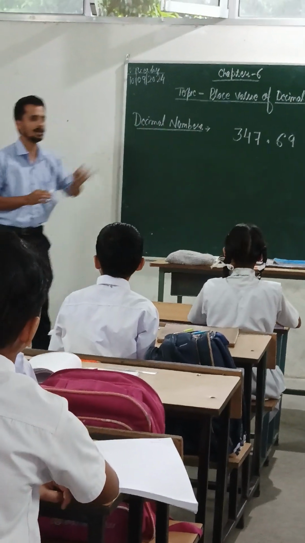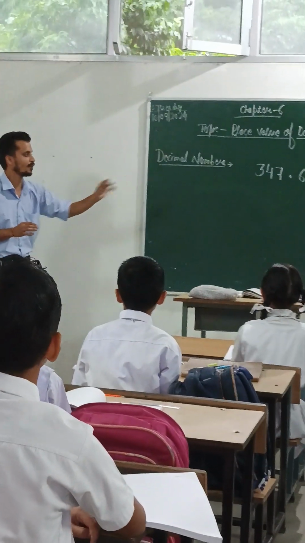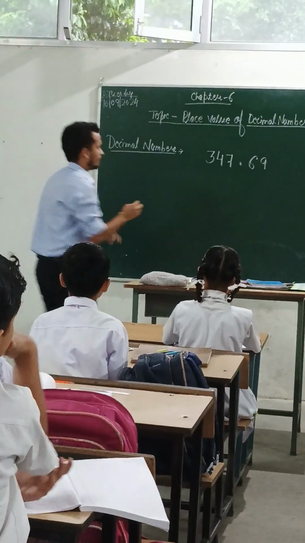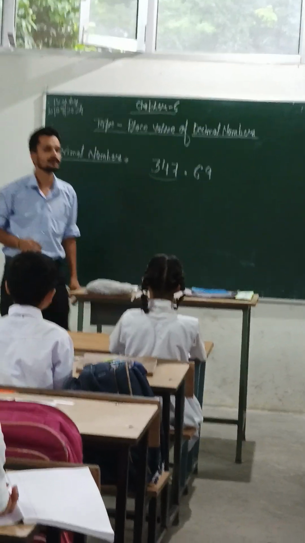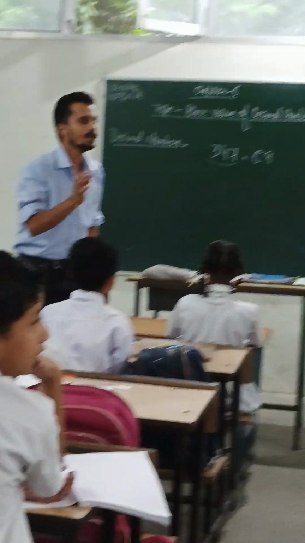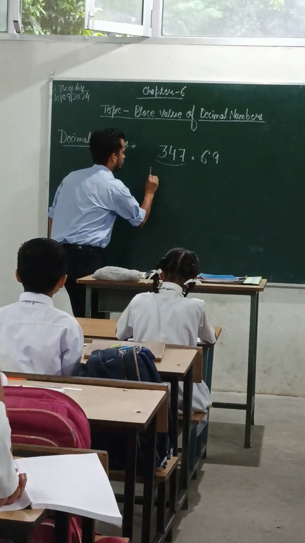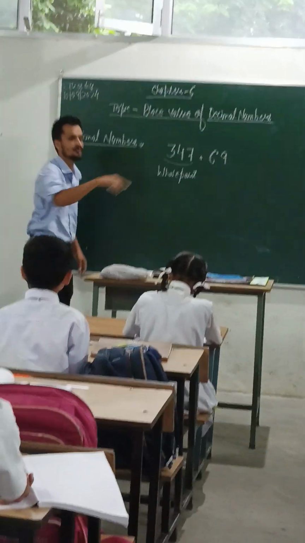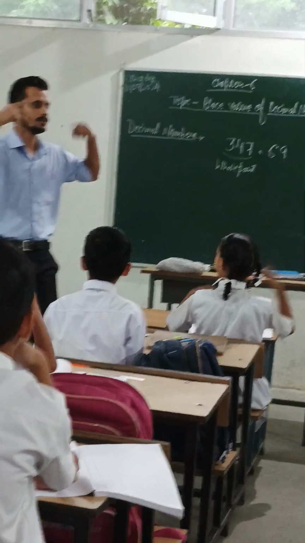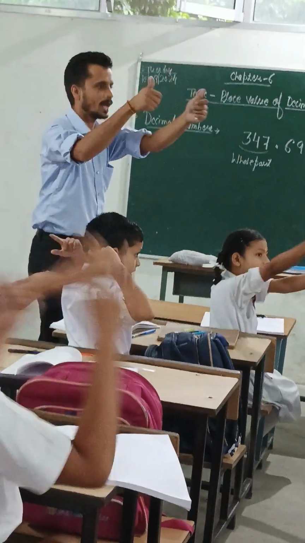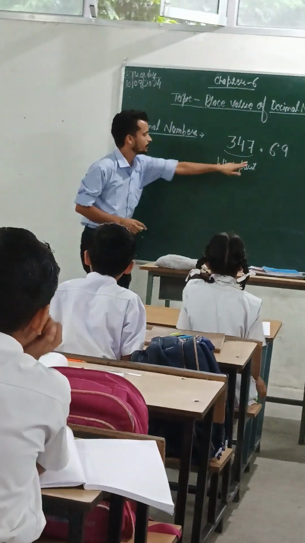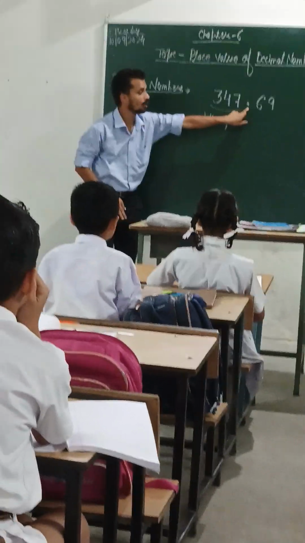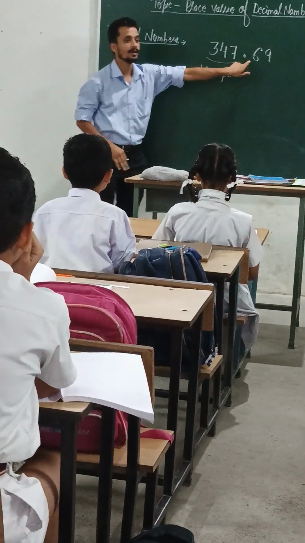So please look at the number. The number is 347.69. Okay. So Asmita, this part is called, loudly. Very good. This part is called the whole part. So give one appreciation for Asmita. Now, Aditya, please sit down. Aditya Kumar, this is called decimal.